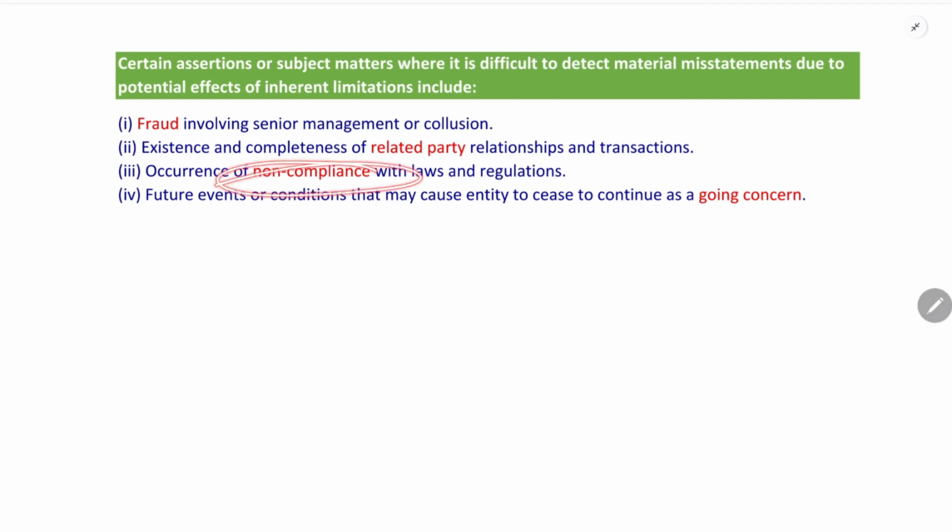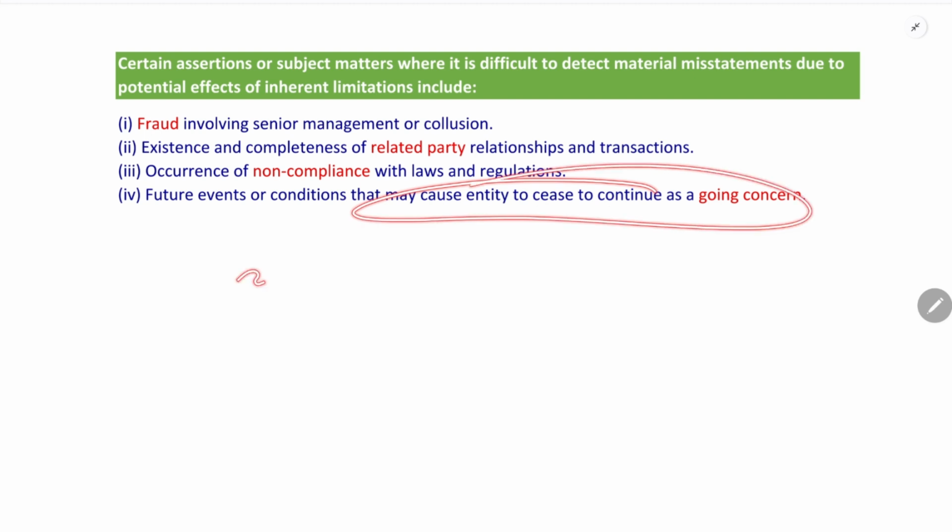Future events or conditions, that is, going concern. The auditor does not know about the future. When there is a doubt on the entity's ability to continue as a going concern, the auditor is not able to identify the material misstatement.